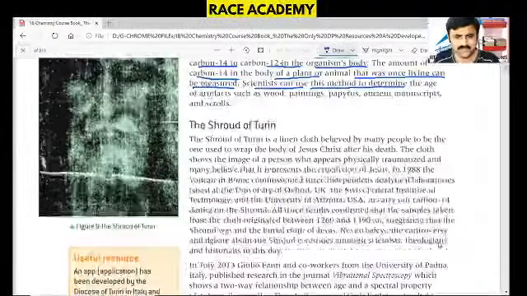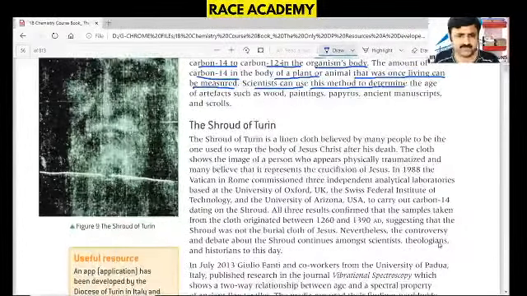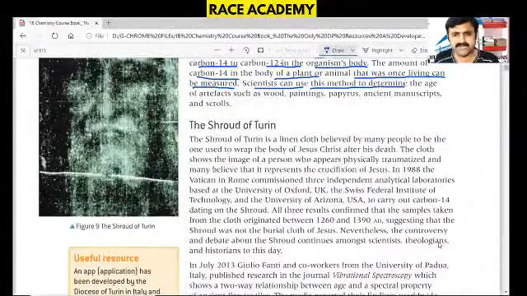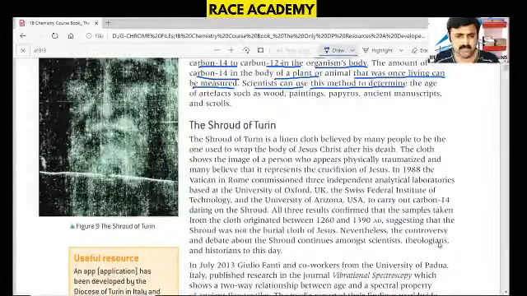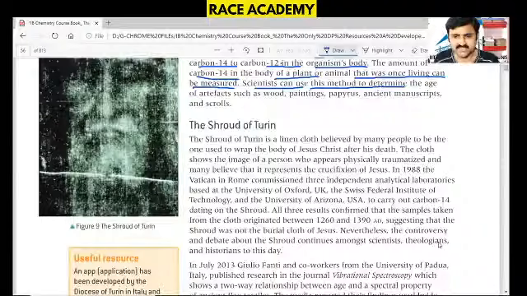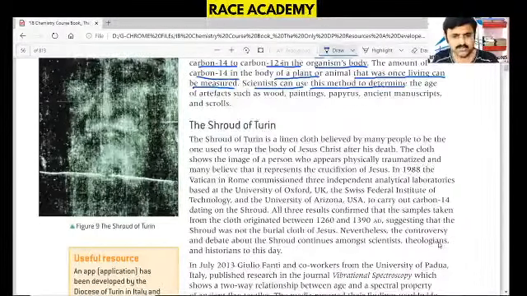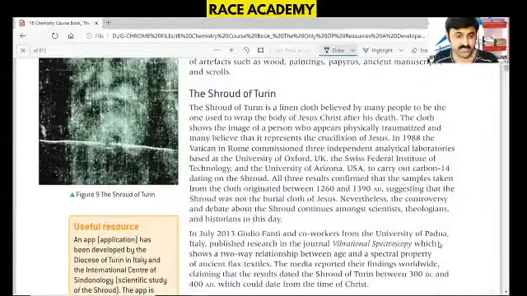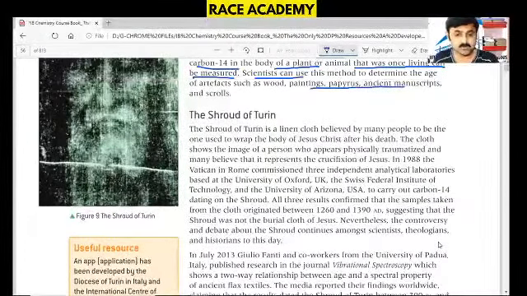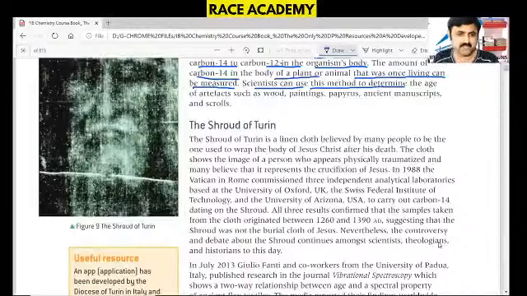All three results confirm that the samples taken from the cloth originated between 1260 and 1390 AD, suggesting that the shroud was not the burial cloth of Jesus. Nevertheless, the controversy and debate about the shroud continues among scientists, theologians, and historians to this day. So, up to today, there is a full controversy on this one.